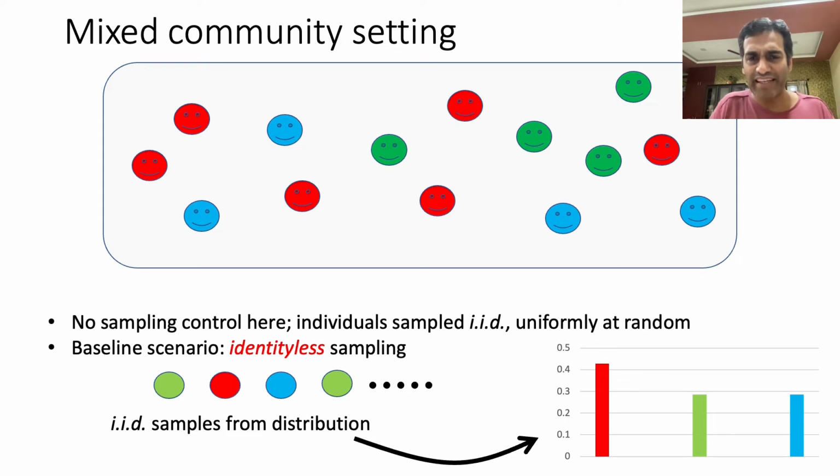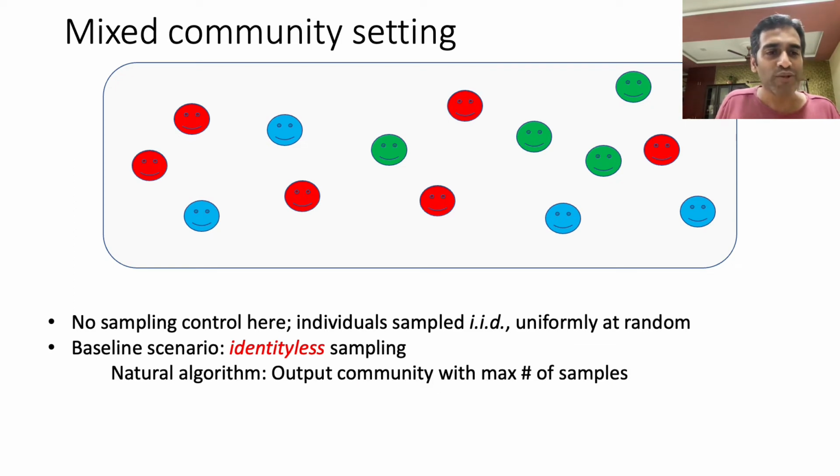So this is in fact a classical problem where the goal is to simply identify the mode of this distribution. That's what corresponds to the largest community. So the natural algorithm for this simple identity-less sampling is that at the end of your T queries, simply output the community from which you have seen the largest number of samples. That's in fact the natural thing that one should do in this case.